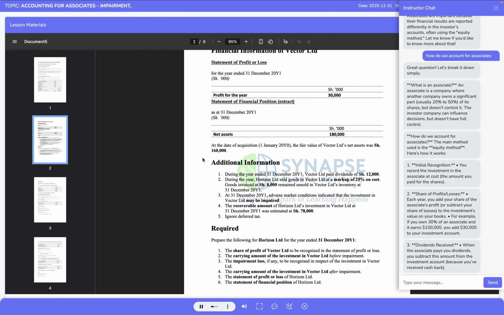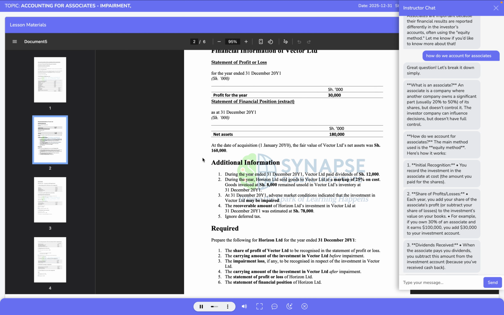Third, the question highlights that at the 31st of December 2021, adverse market conditions existed, indicating that the investment in Vector Limited may be impaired. This is a clear trigger for applying IAS 36 impairment testing to the investment accounted for under the equity method. Fourth, we are told that the recoverable amount of Horizon Ltd's investment in Vector Limited at the 31st of December 2021 was estimated at 78,000.